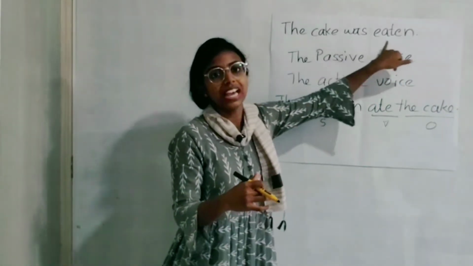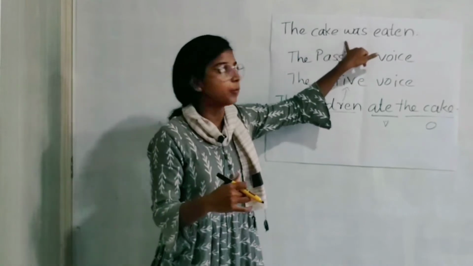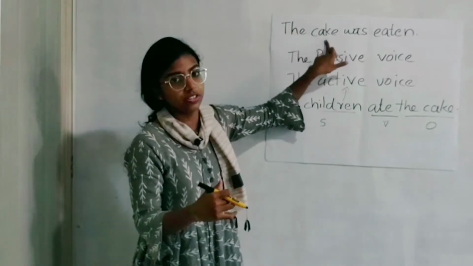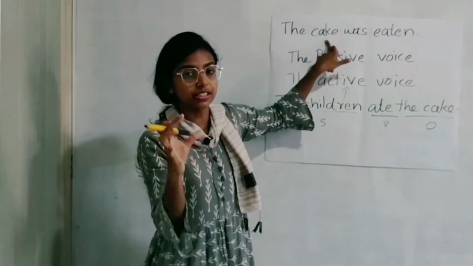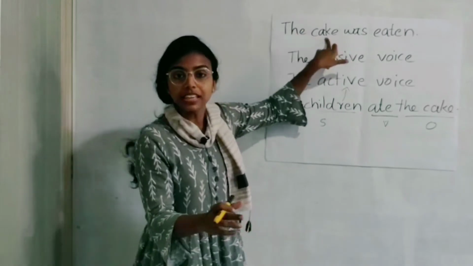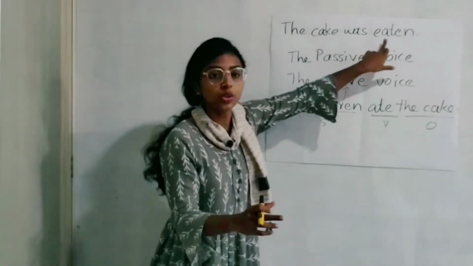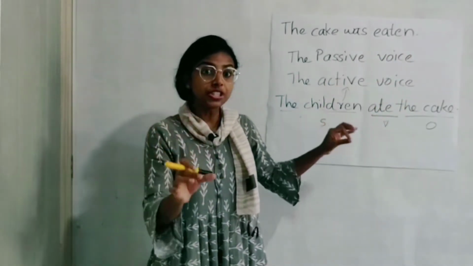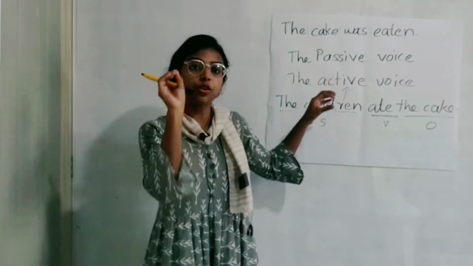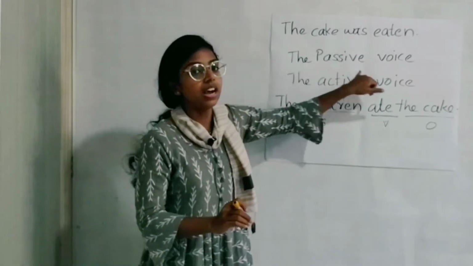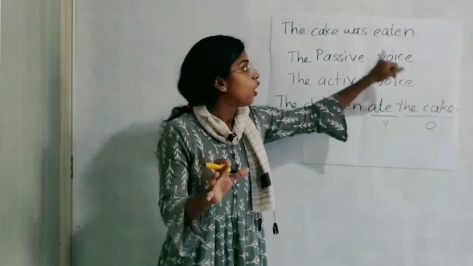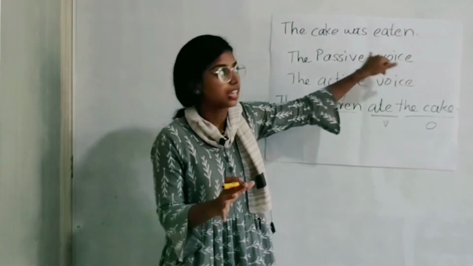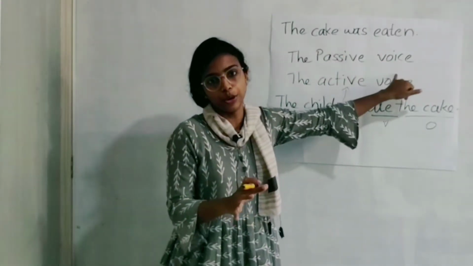The cake was eaten. So in the passive form, the object of the original active sentence got the importance. What happened to the cake is the important thing there. So the cake is the important thing there. And what happened to the cake? It was eaten. So the object got the prominence, the object got more importance there in the passive voice, rather than who did the action, rather than who did the eating. Get it? Then we use the passive voice.